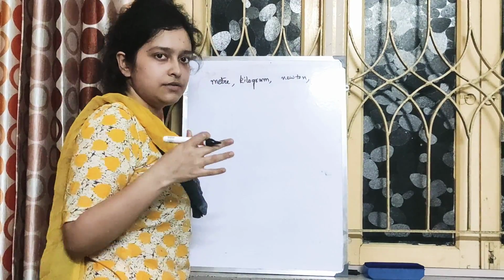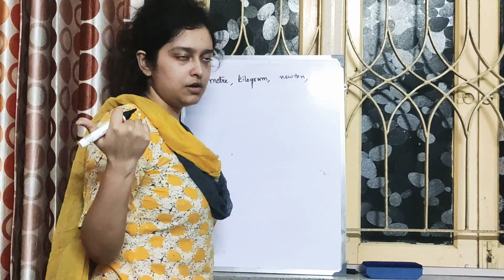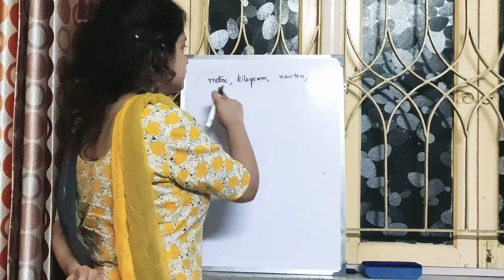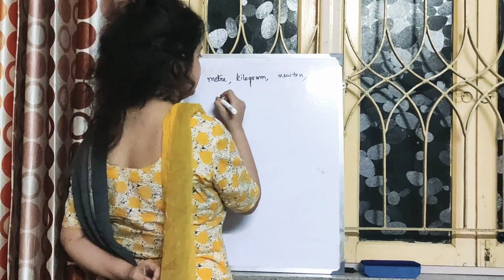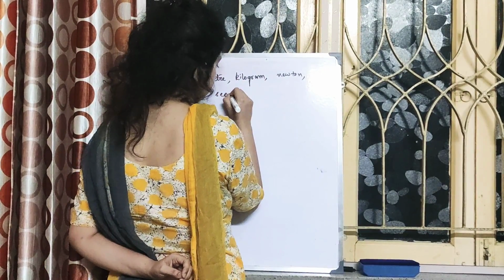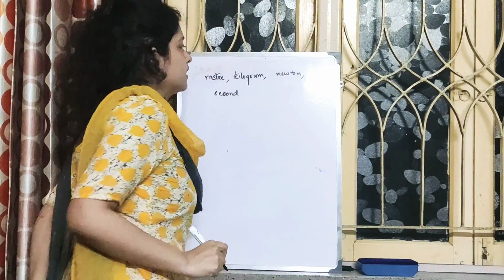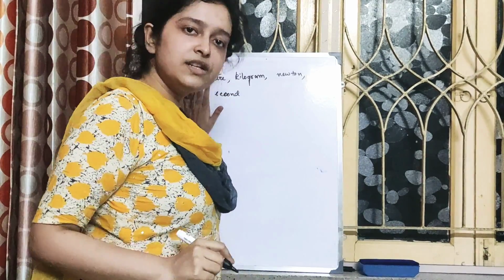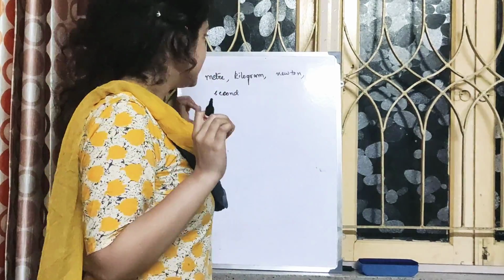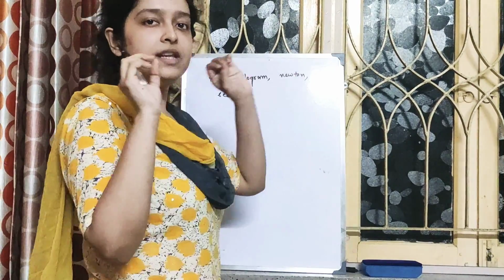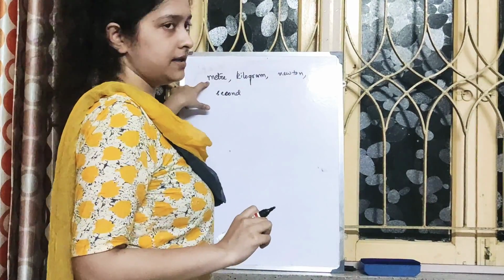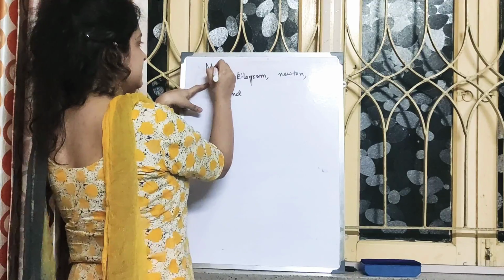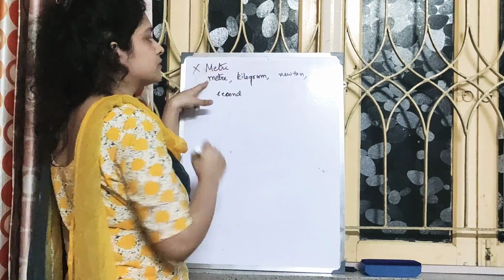You will get acquainted very soon because you have this force chapter in the laws of motion only. Okay, so meter, kilogram, Newton, say seconds. For all the units, whenever we are writing it in the full forms, we never start with a capital letter. So basically, this is wrong.